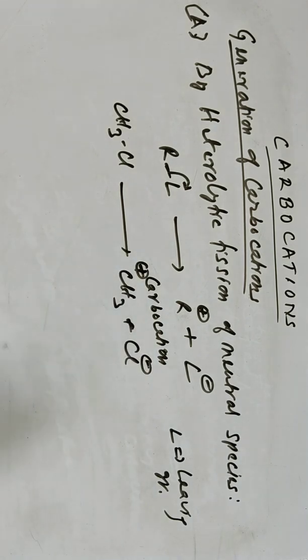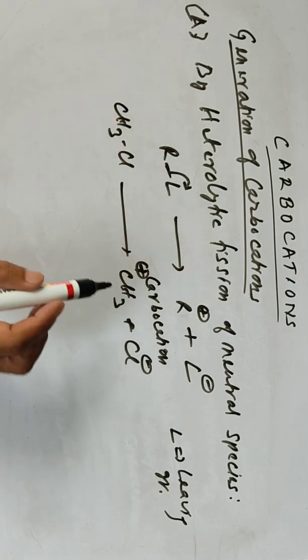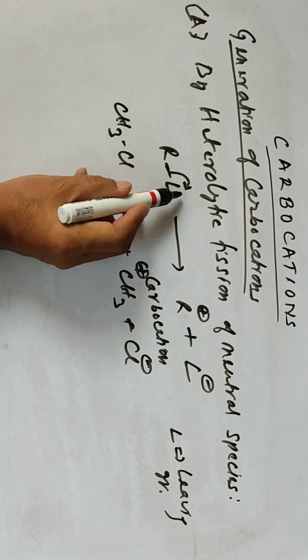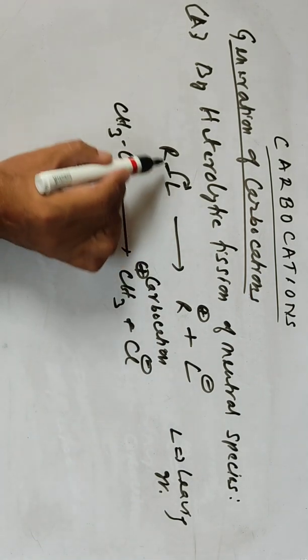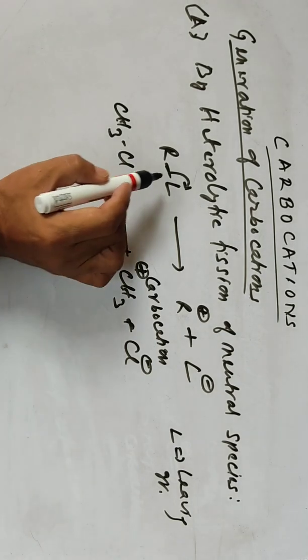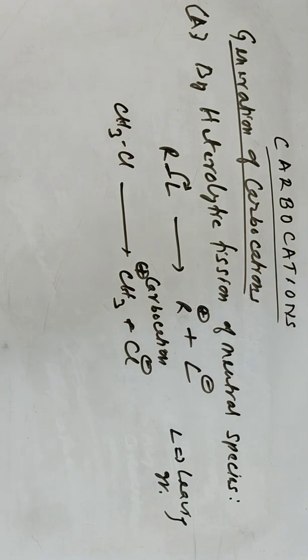This is one example of heterolytic fission. Heterolysis means one of the atoms has taken the lone pair of electrons bonding the two atoms. The carbon atom becomes positively charged and the leaving group becomes negatively charged. So this is heterolytic fission.